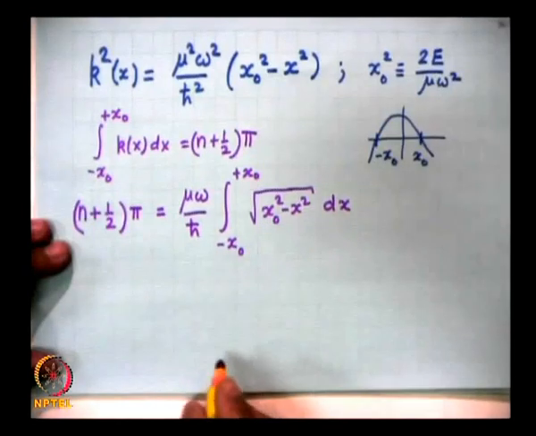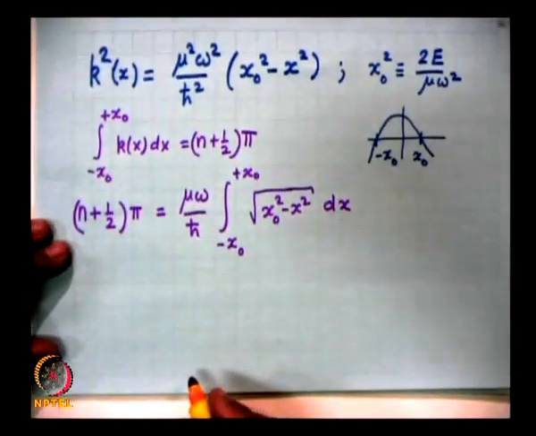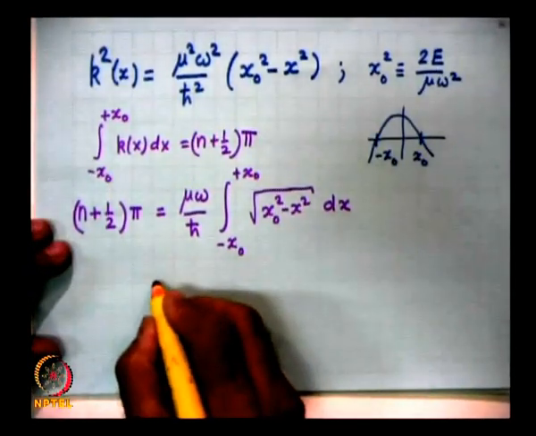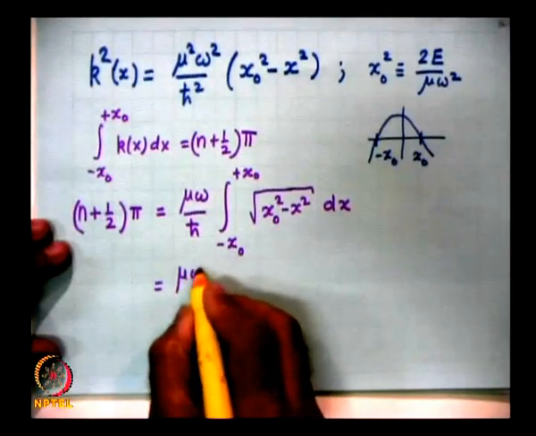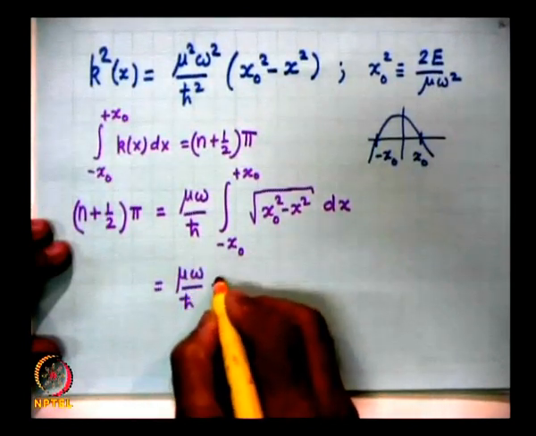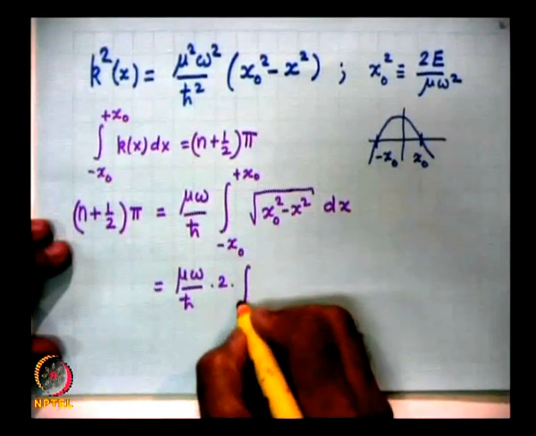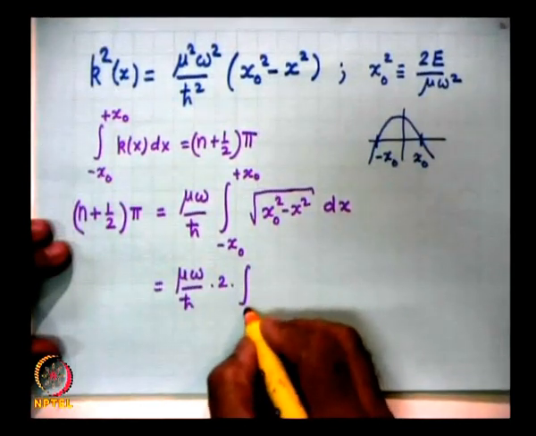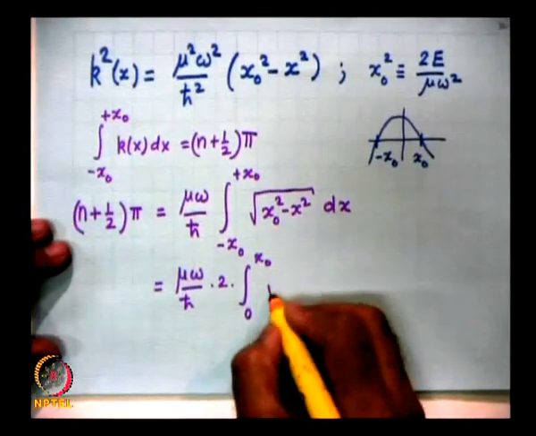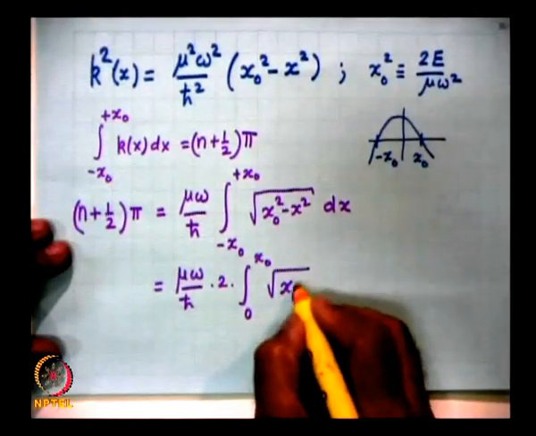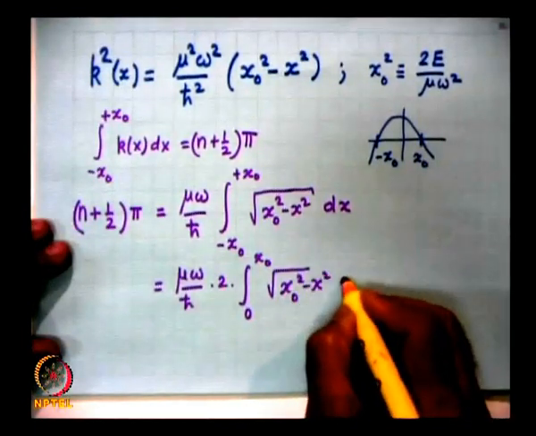Since this is an even function of x, this will be mu omega by h cross, 2 times integral from 0 to x naught of under root of x naught square minus x square dx.